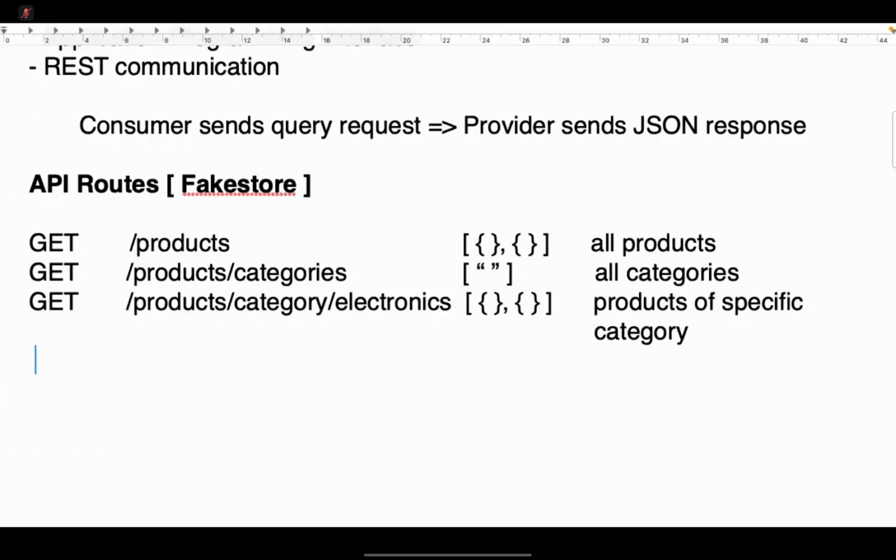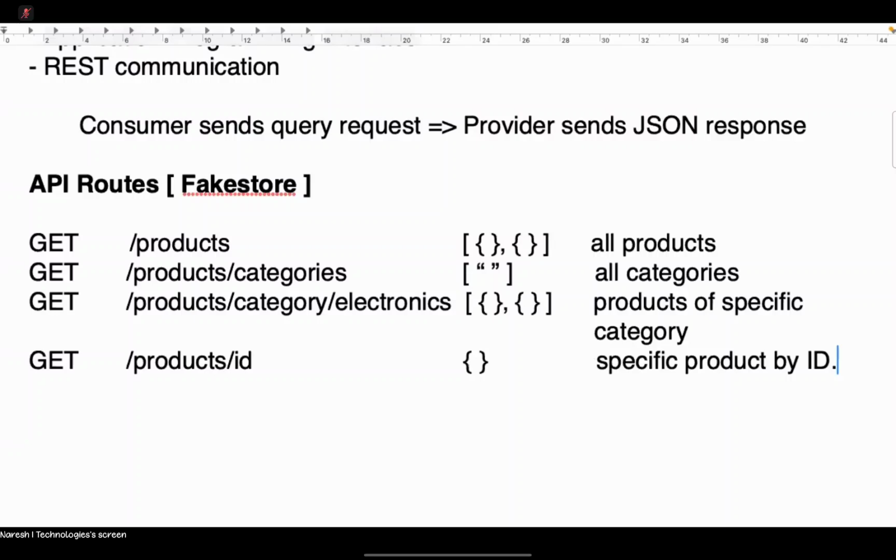We have another get, slash products and an ID. This will return an object, a specific product by ID.